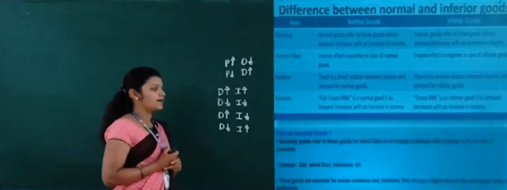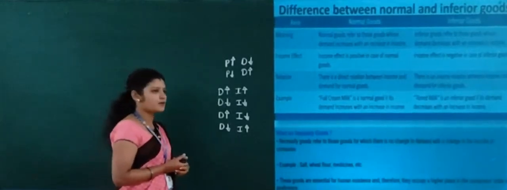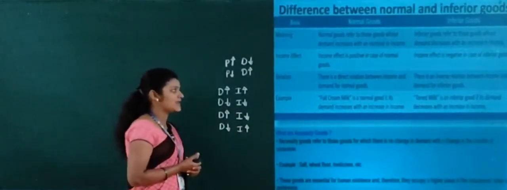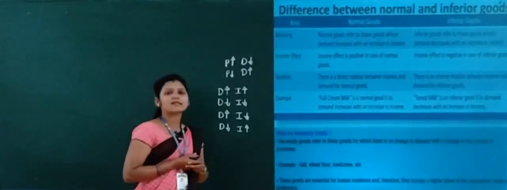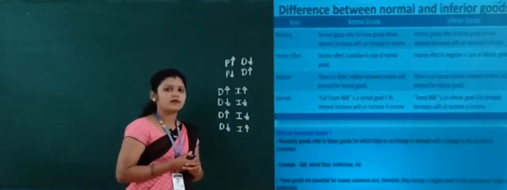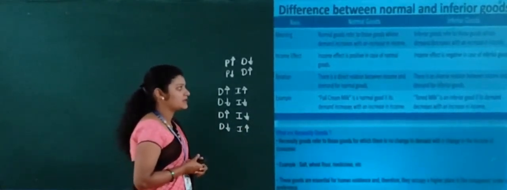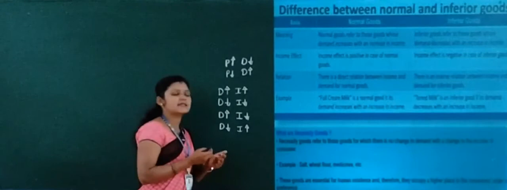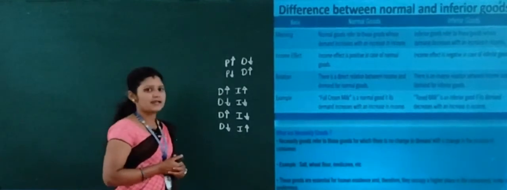Now let's see the fourth point, that is the example. Already I have given examples for normal goods like vegetables, clothes, fruits, and here one more example, full cream milk is a normal good. It means its demand increases with an increase in income. The examples for inferior good I already gave: foxtail millet, finger millet and pearl millet, and one more example, toned milk is an inferior good. Its demand decreases with an increase in income. These are some important differences between normal goods and inferior goods.